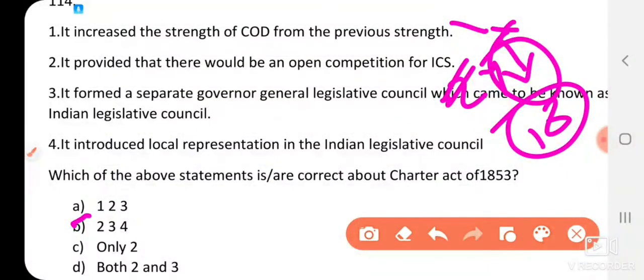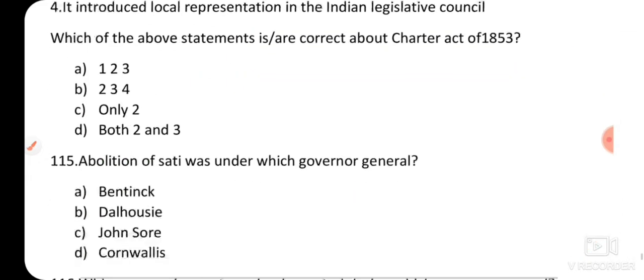The other three statements, 2, 3, 4, are correct. It provided that there would be an open competition for ICS. Yes, this is correct. It formed a separate Governor General Legislative Council which came to be known as Indian Legislative Council. This is also correct. And statement 4, it introduced local representation in Indian Legislative Council. This is also true.